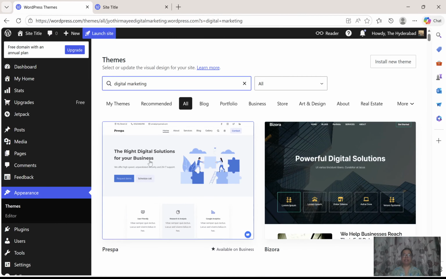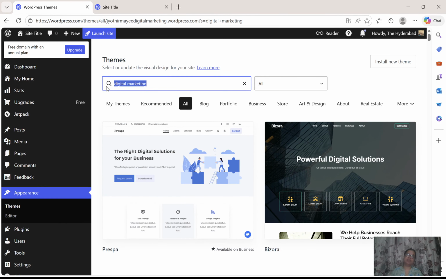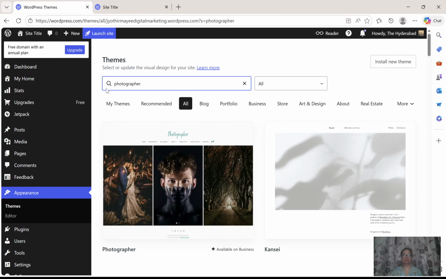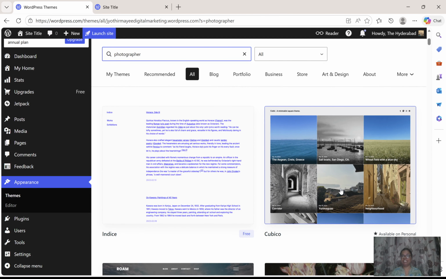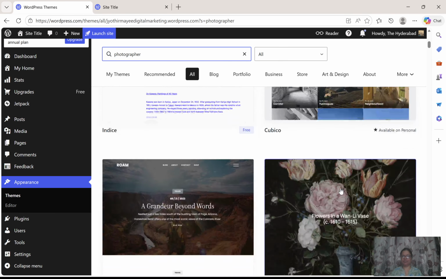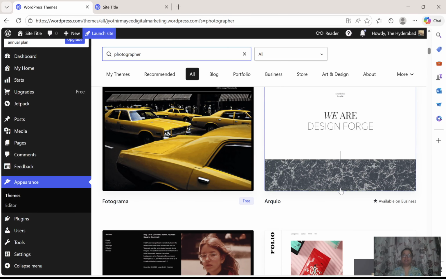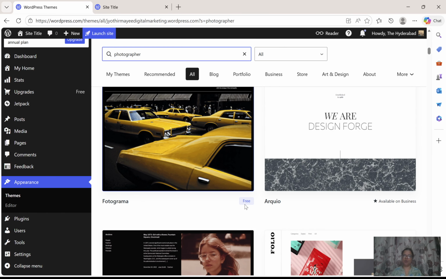Okay, and then if you are designing a website, like a photographer website, just type photographer. There we will get beautiful designs for the photographer. So with these, we can display our work, photos, and mainly photos only. There are many templates for photographer. You can see the free option. If you see a free option, you can use that one.